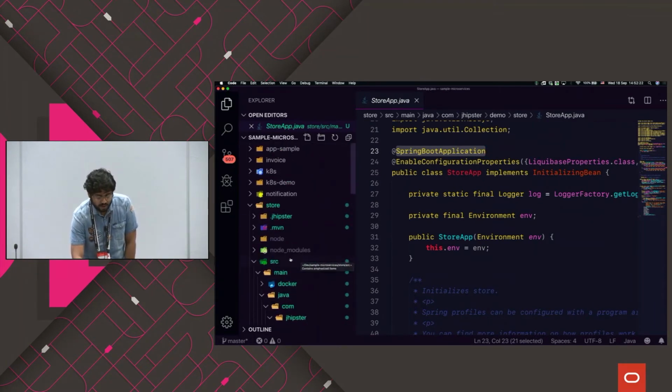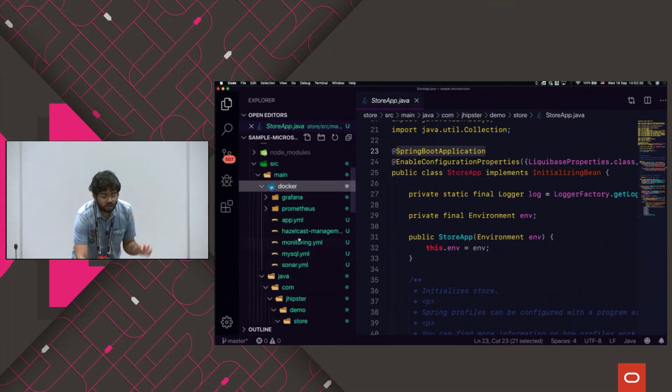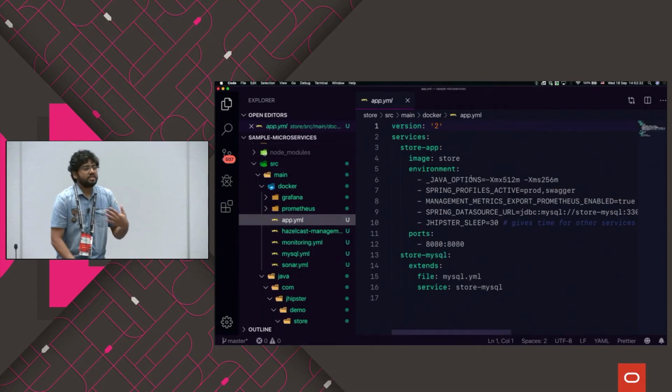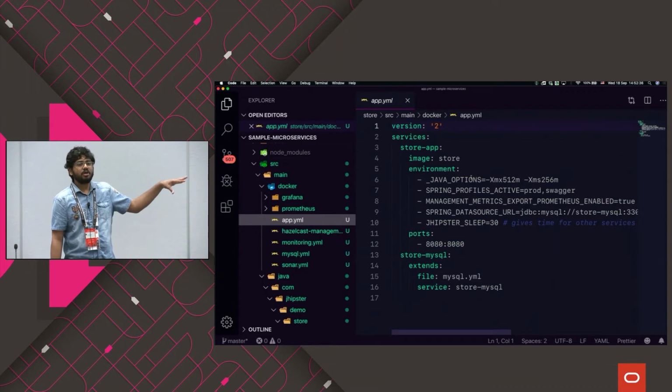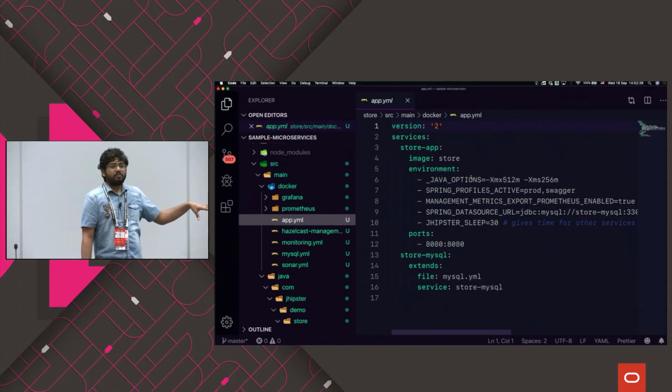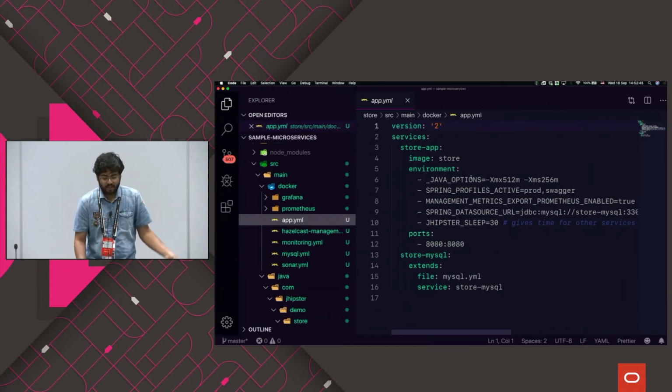And what's the most important thing is that we also understand that everybody wants to use Docker and everybody wants to go towards a cloud native side. So we generate all the Docker version of your application. So if you generate an application by default, you have these entire Docker files. So you can go ahead and run your application right from day one inside these Docker containers. And that's something you get out of it pretty easily.